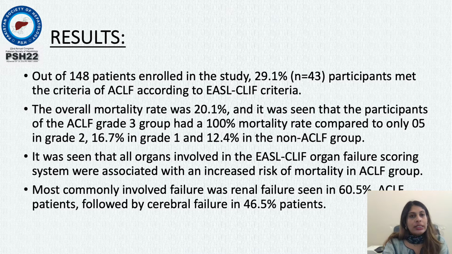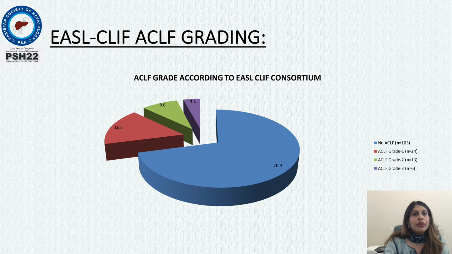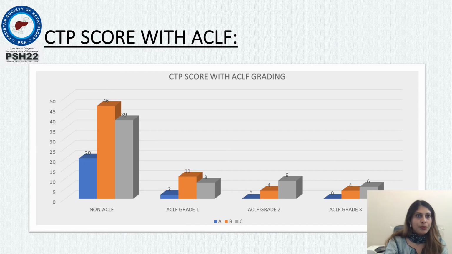Out of all the organ systems involved, it was seen that renal failure was seen in 60.5% of the participants in the ACLF group, followed by cerebral failure in 46.5% of the participants. We had 66, that is 45% females, with 55% of males. According to the ACLF grading, EASL CLIF criteria, we had 105 participants in the non-ACLF group, followed by 24 participants in grade 1, 13 in grade 2, and 6 participants in the grade 3.